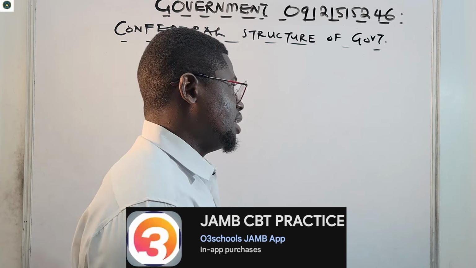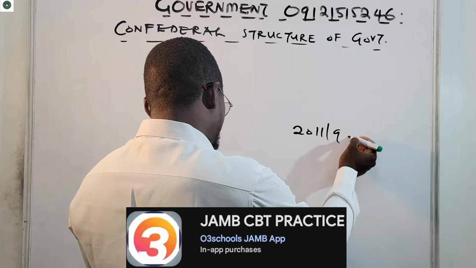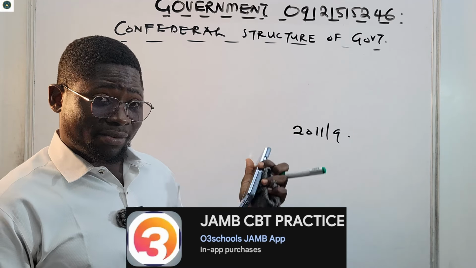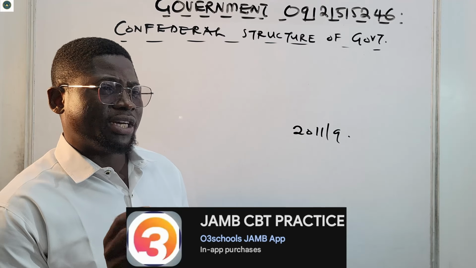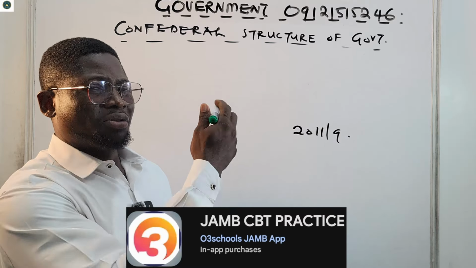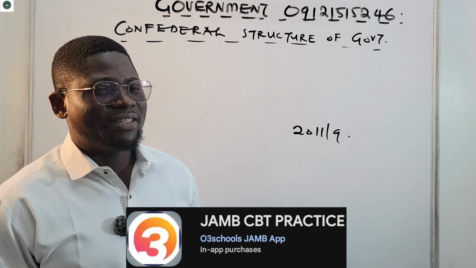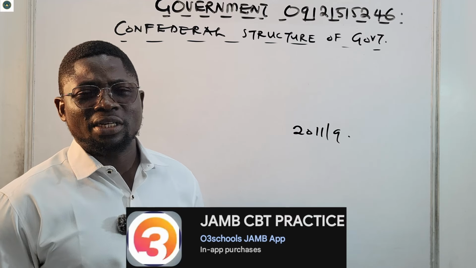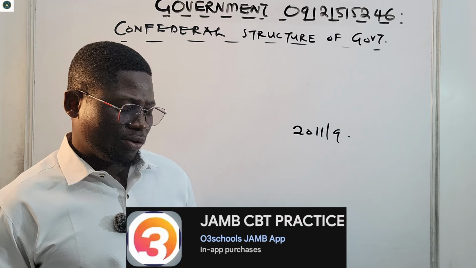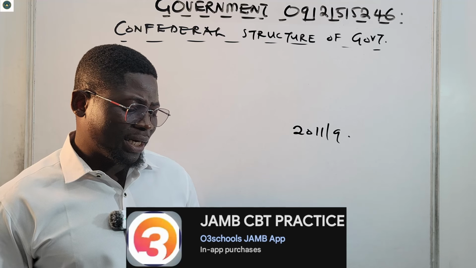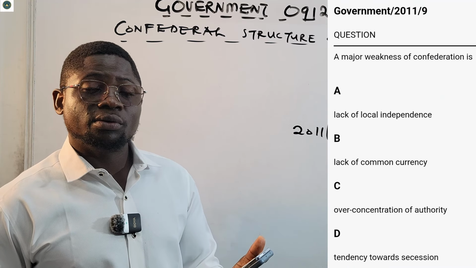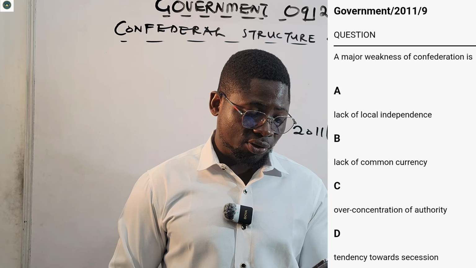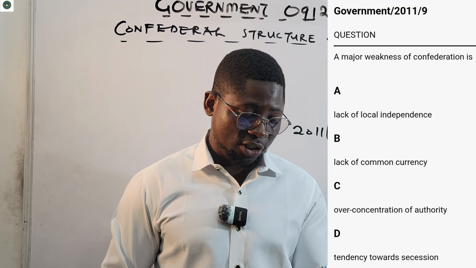Let us see a question. This is a 2011 question, number 9, from the JAMB application, and of course this one is related to the Confederal system. We used the question search feature on the application to search for questions on the Confederal system or structure, and everything that resembles Confederal came out for us to answer. After we have learned, we'll answer all of the questions, and then you'll see how confident you have become. The question says: the major weakness of Confederation is A, lack of local independence; B, lack of common currency; C, the over concentration of authority; D, the tendency towards secession.